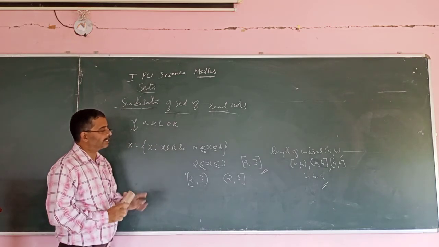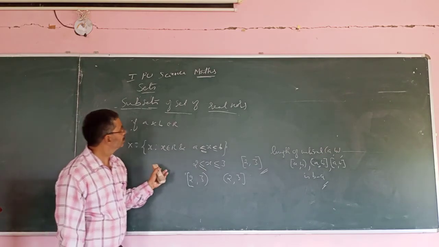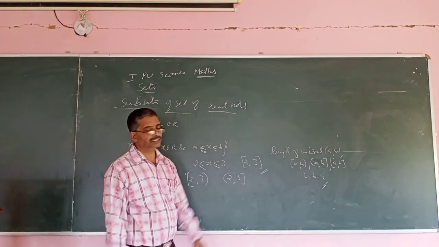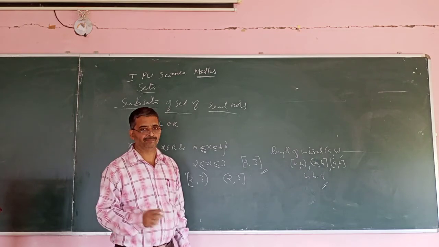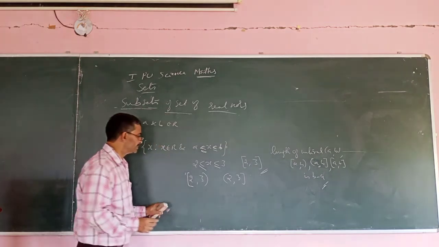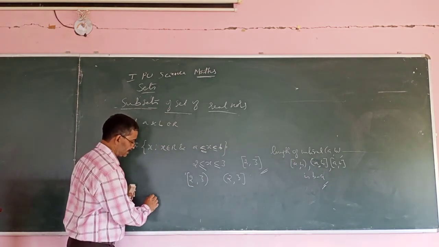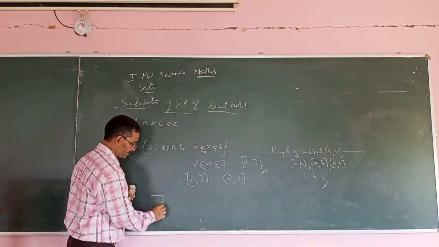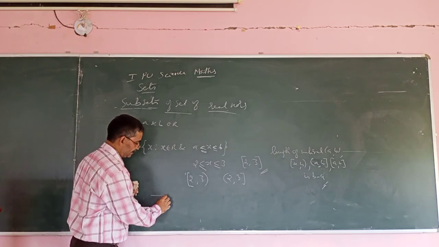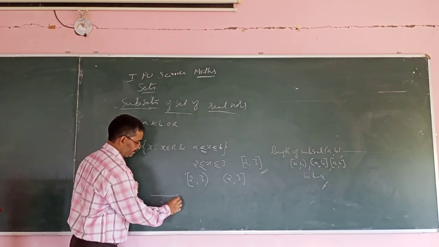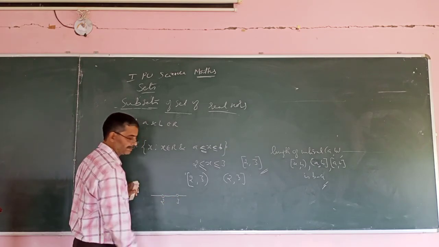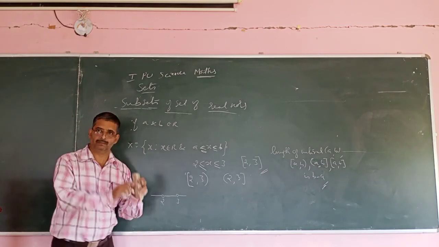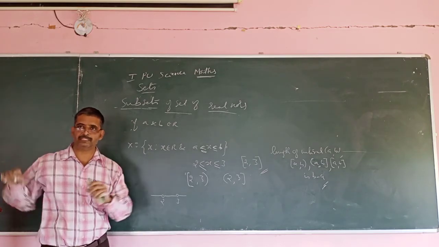One more point I want to tell. Now we can represent all this using the number line. How to represent? So representation of these values is like this. You have 2 here, 3 here, on the number line from minus infinity to plus infinity.